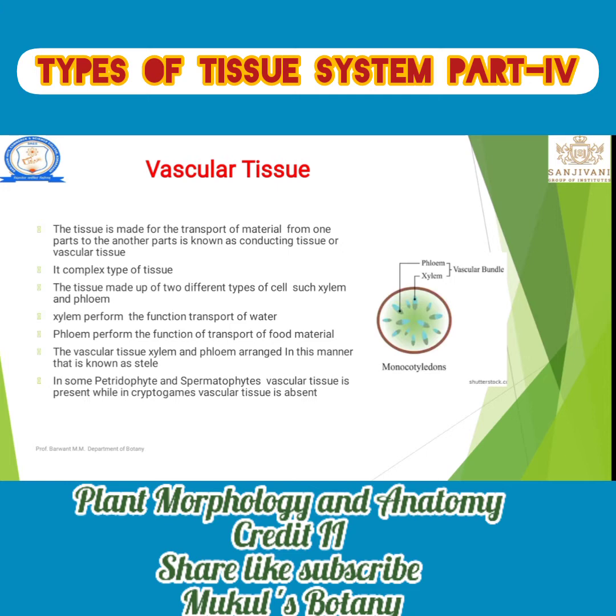The vascular tissue is generally present in spermatophyta and some members of the cryptogams, that is the pteridophyta. So in pteridophytes, angiosperms and gymnosperms, these three groups, vascular tissue is present. But in cryptogams such as algae, fungi, lichens and bryophytes, vascular tissue, that means conducting tissue, is generally absent.